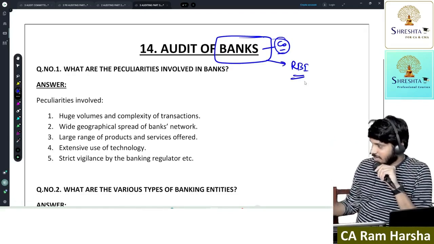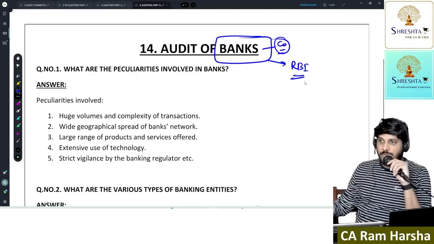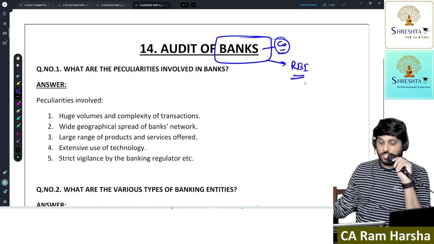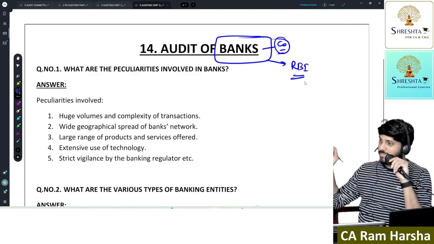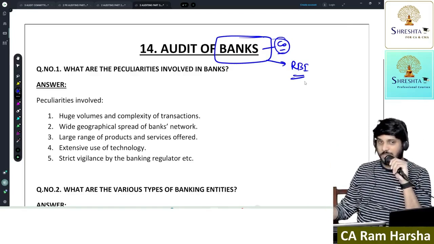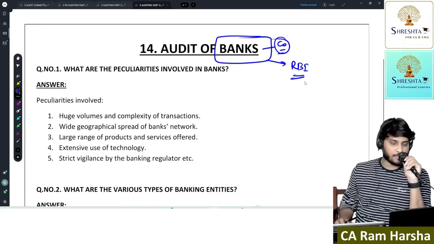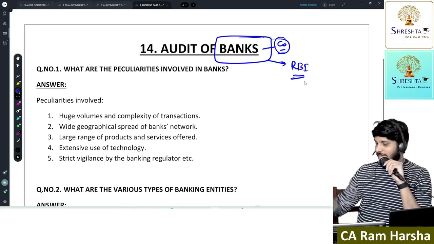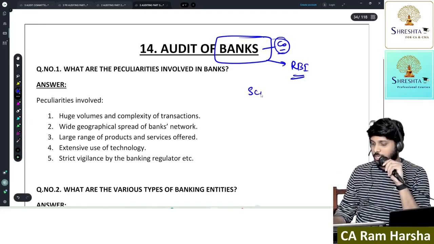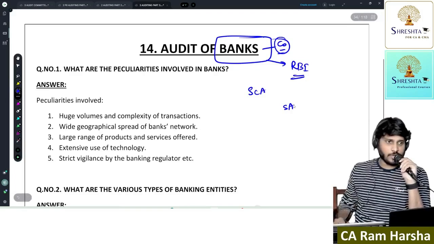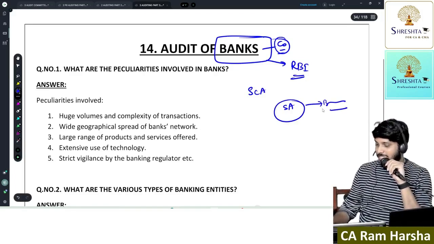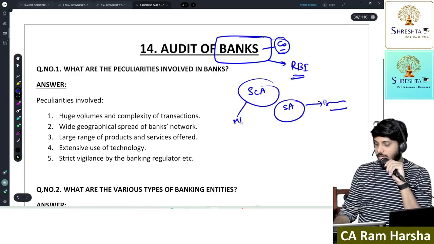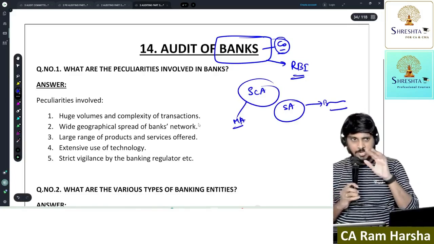Getting it? Even the appointment of the auditor of a bank is not that easy. First of all, in order to become the auditor of a bank, you must have certain eligibility requirements. Suppose RBI has, for banks, the auditors are broadly two types: statutory central auditors and simply statutory auditors. When we say statutory auditor, it is the branch auditor. Statutory central auditor means the main auditor. We can also call him the principal auditor.